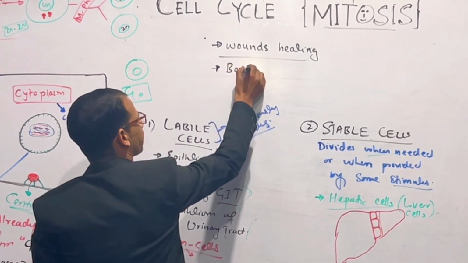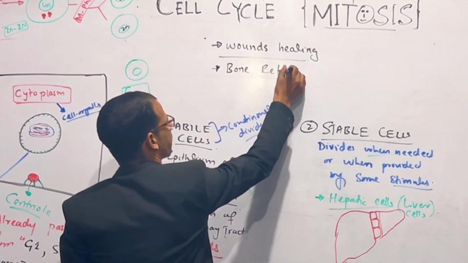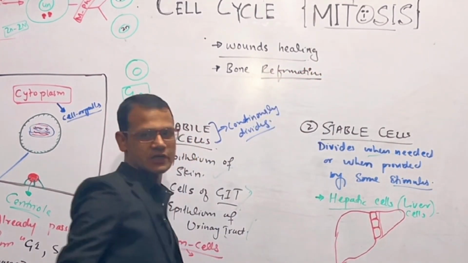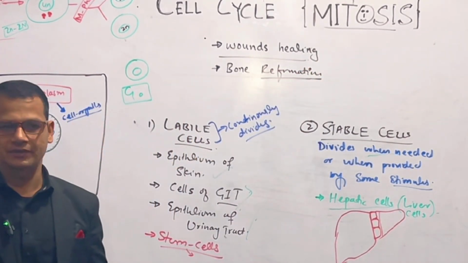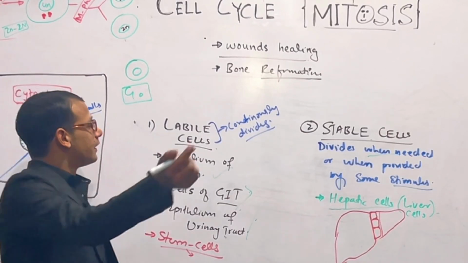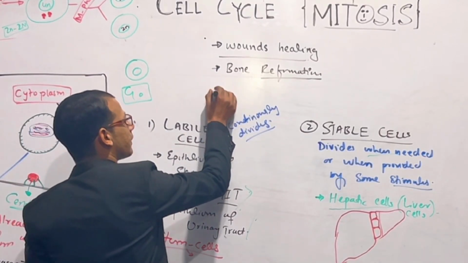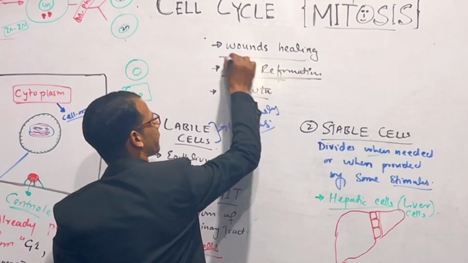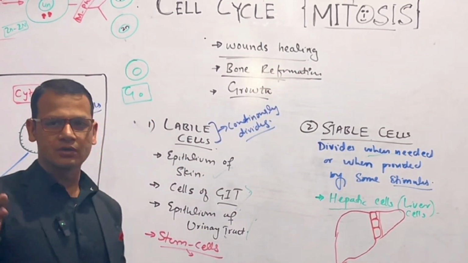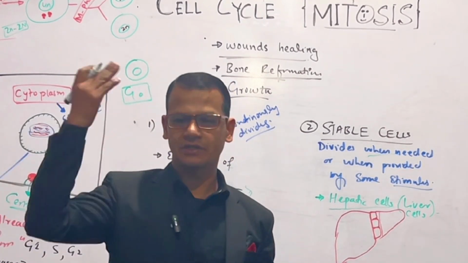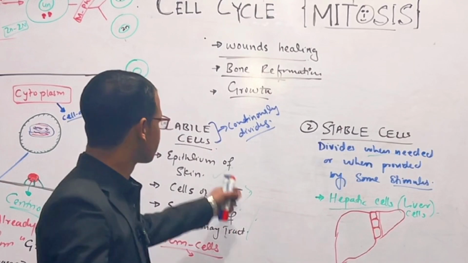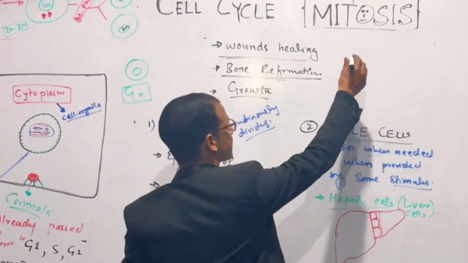Bones formation, bones reformation. For example, I have a fracture bone, the bone is reformed. Right? For example, growth. Growth in humans, growth in animals, growth in plants is the function of mitosis. Right? This is the importance of mitosis.